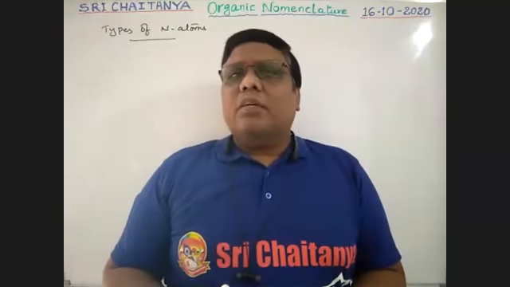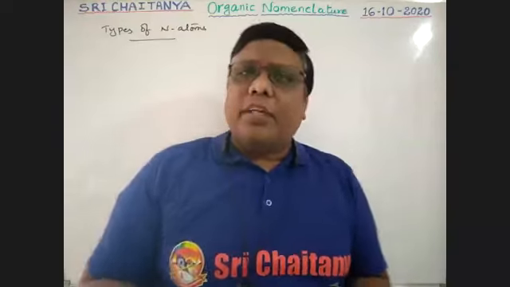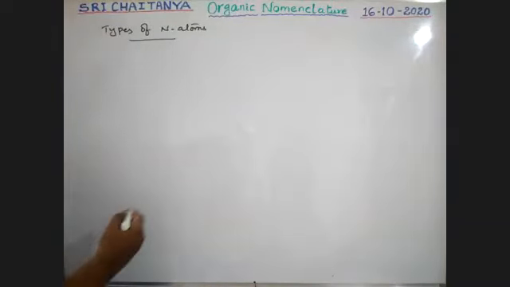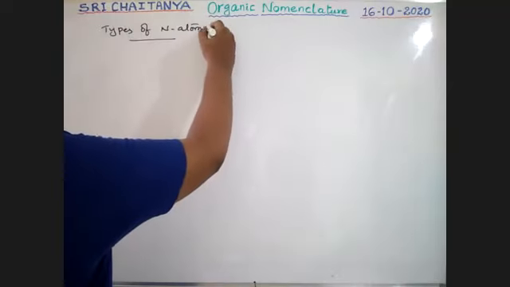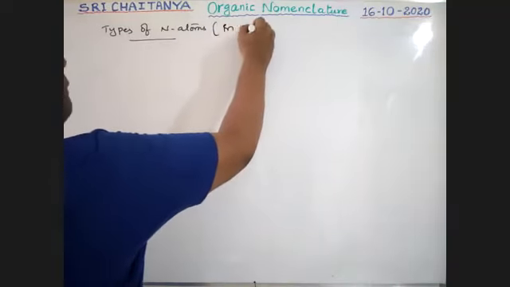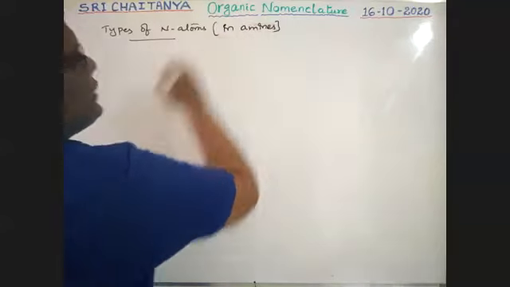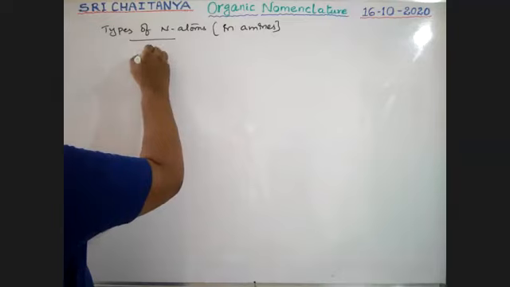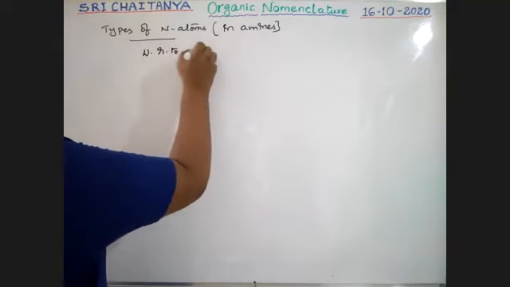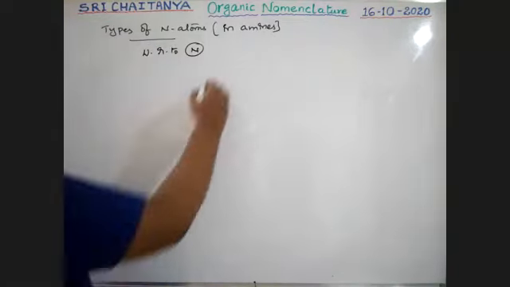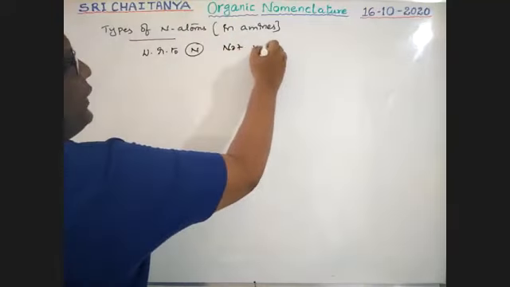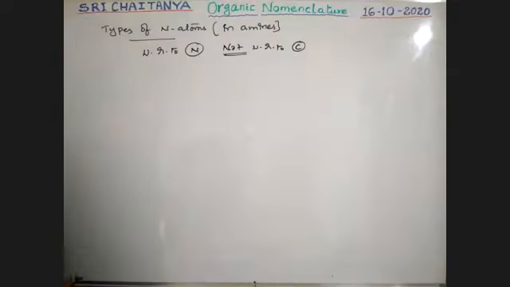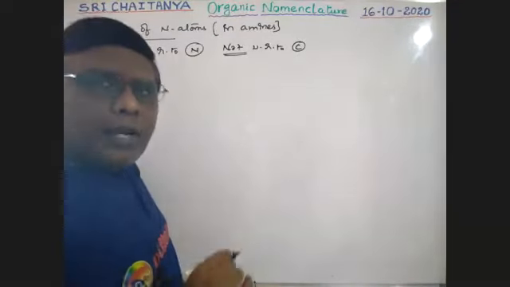But for nitrogen compounds, the types of nitrogen in amines are explained with respect to nitrogen, not with respect to carbon.